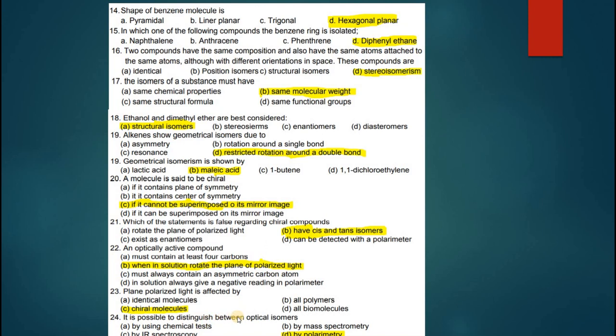Is it possible to distinguish between optical isomers by using chemical test, by mass spectrometry, by IR spectroscopy, or by polarimeter? So it can be done only by the polarimetry. So D is the correct option here.